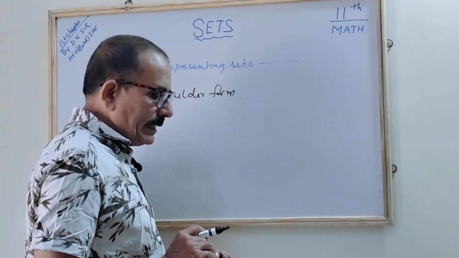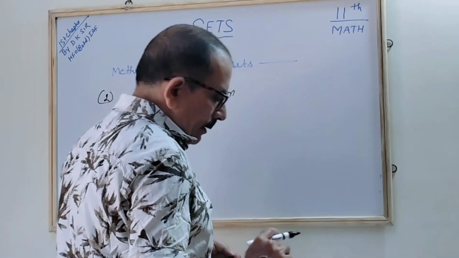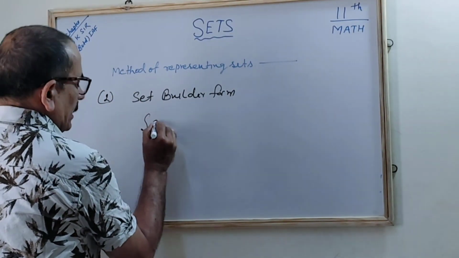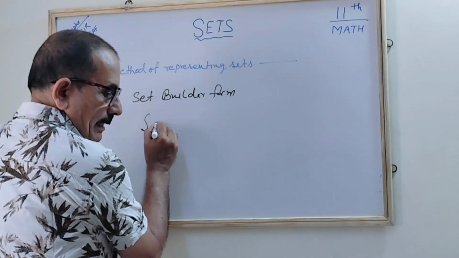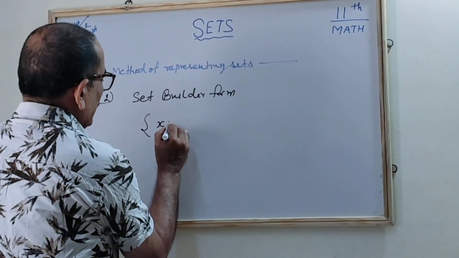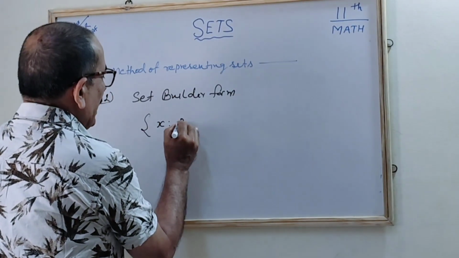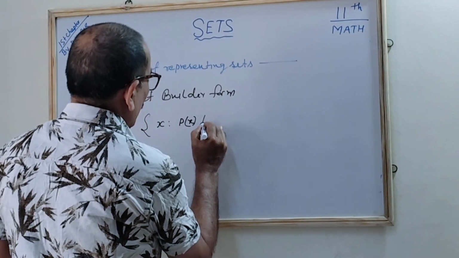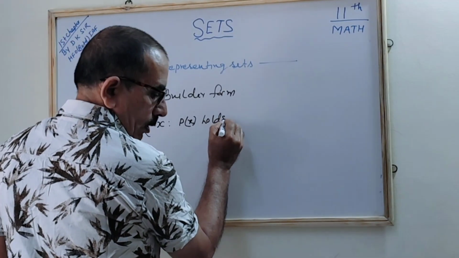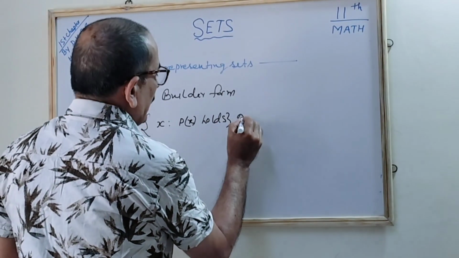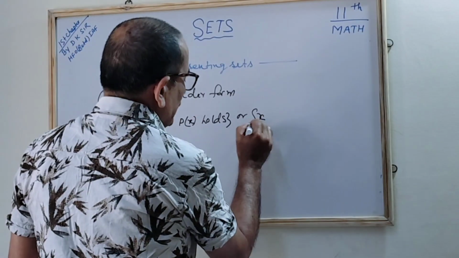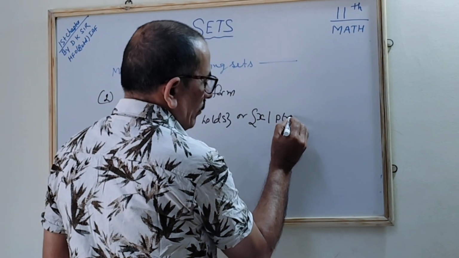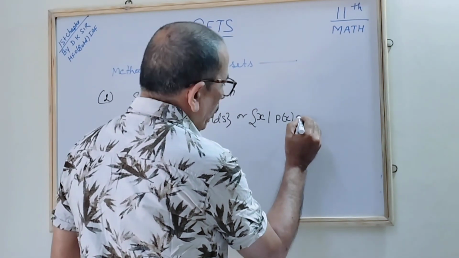In such cases, the set is described like this: x such that p(x) holds. Or we can write x, a stroke, p(x) holds, correct?